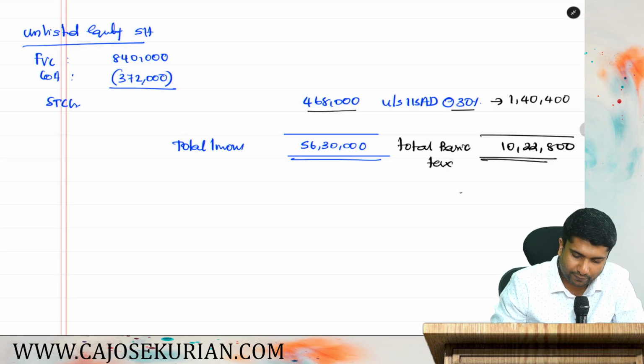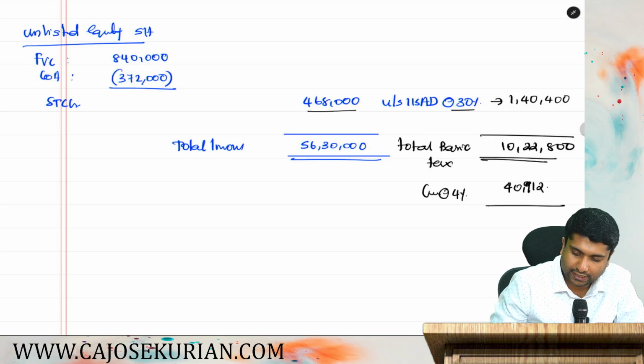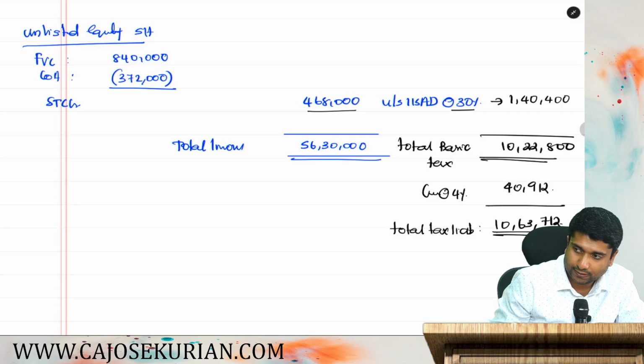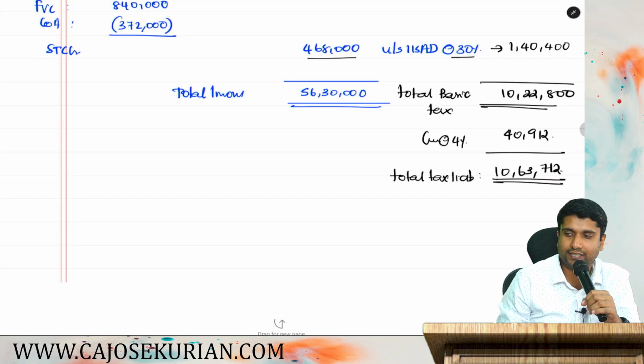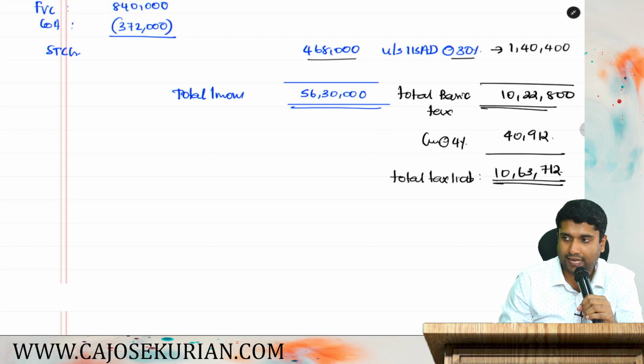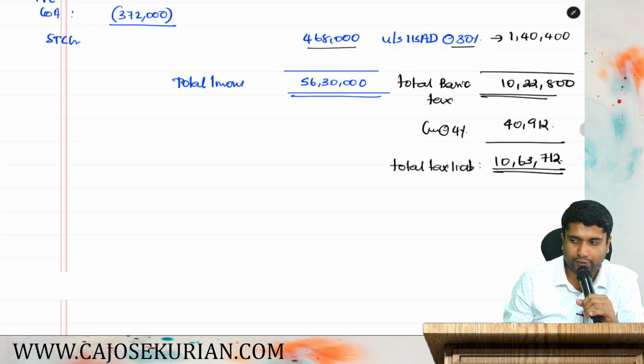So, cess will be there anyways. Cess will be at 4%, 40,912. Adding that, how much will be the total tax liability? 10,63,712 will be the total tax liability. I hope it is clear. So this is how you have to compute the answer, and I hope it is clear for everyone.